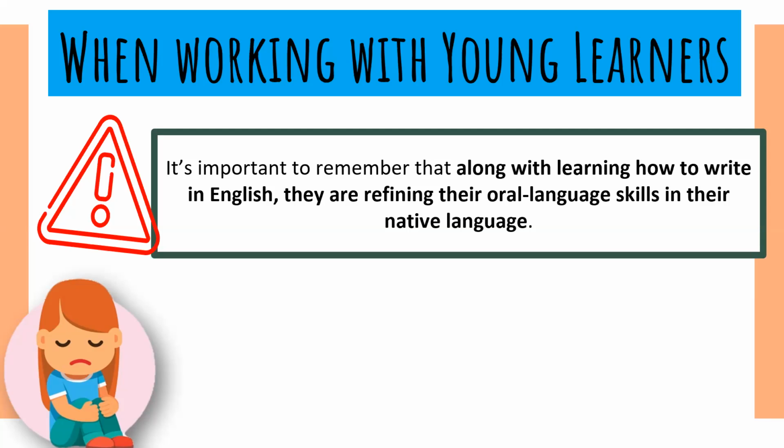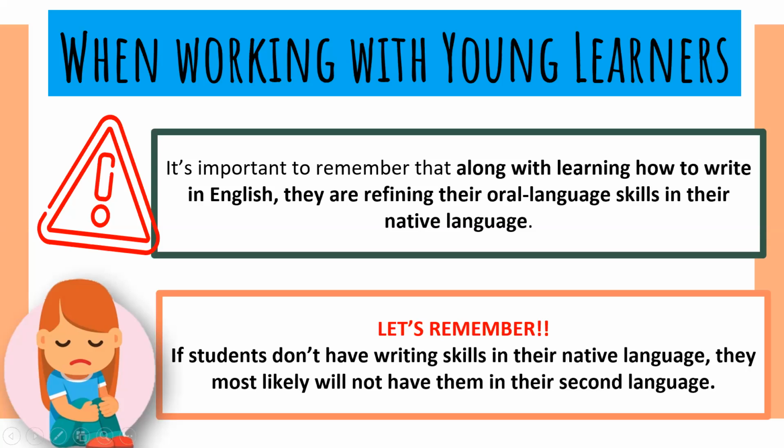Maybe if they are bilingual, it could be easier for them. But what happens when these kinds of students don't know a second language and they are trying to be exposed? It could be very new for them. So take into consideration that they are trying to learn the second language, but also the native language at the same time, right? Remember that at this age, they are acquiring everything. They are like sponges, right? So we need to be very patient when we are teaching children, right?